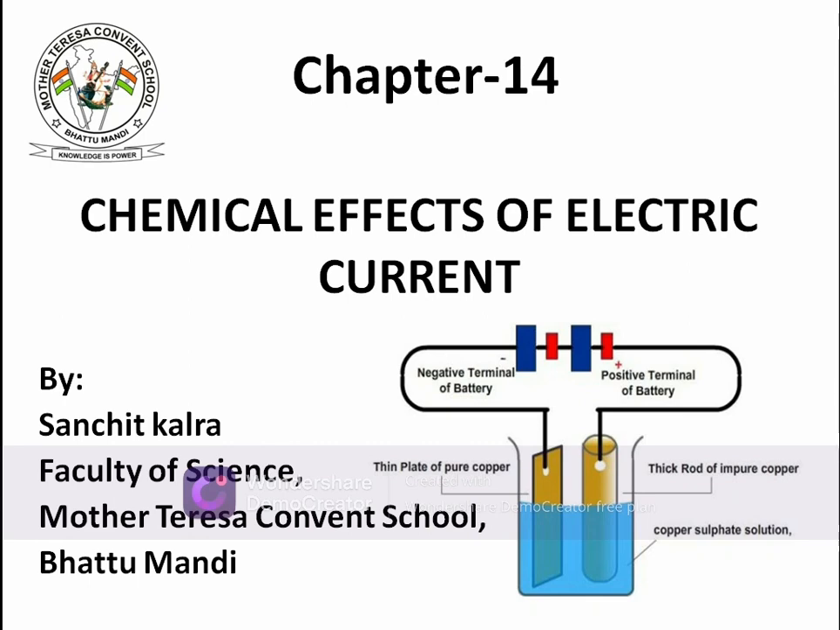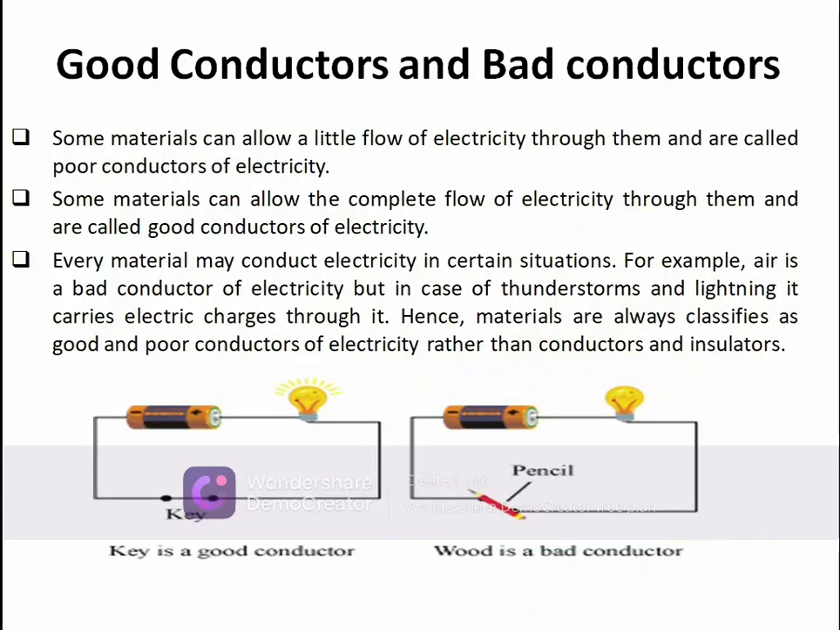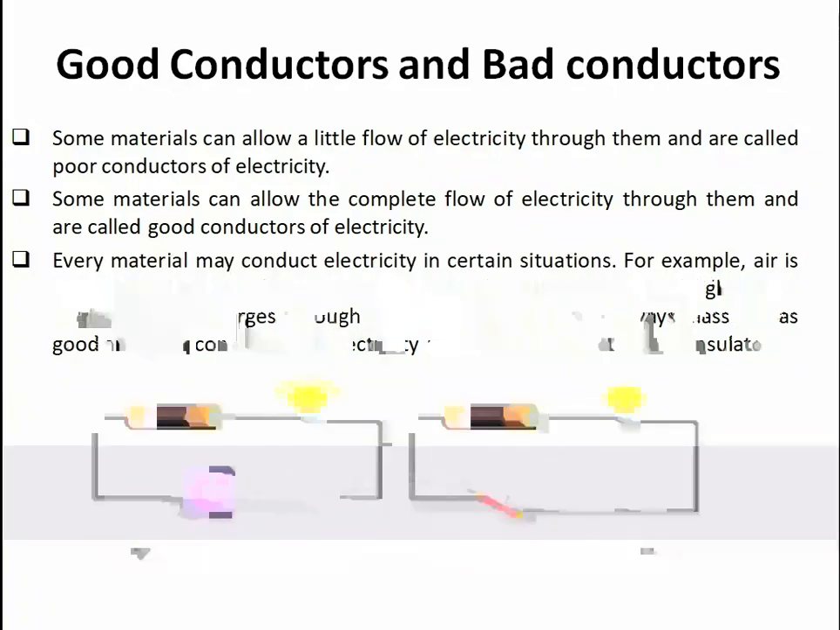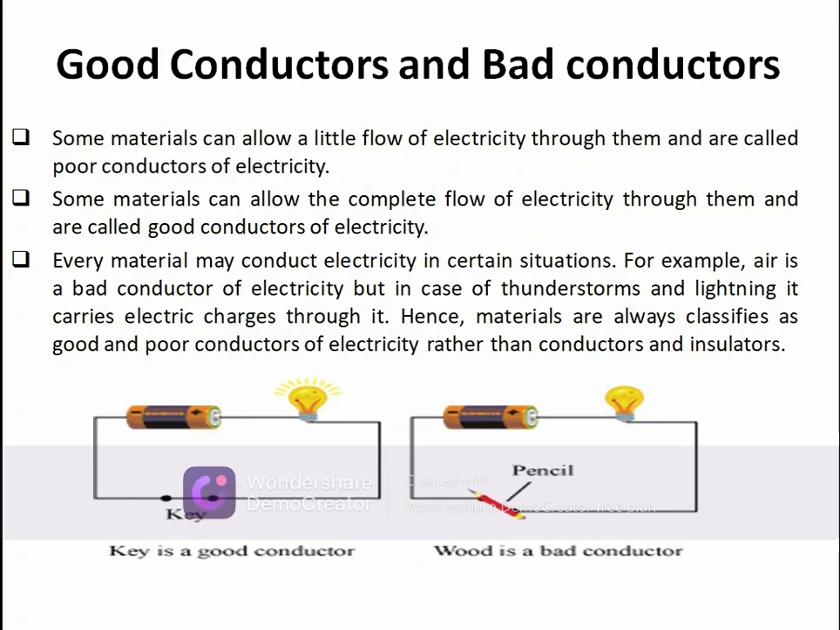So let's start with our first concept, good conductors and bad conductors. Before that, let's understand what makes a conductor allow electric current to pass through it. These are delocalized electrons. Basically, the conductivity of conductors is due to the delocalized electrons. Similarly, insulators have very few or no delocalized electrons.